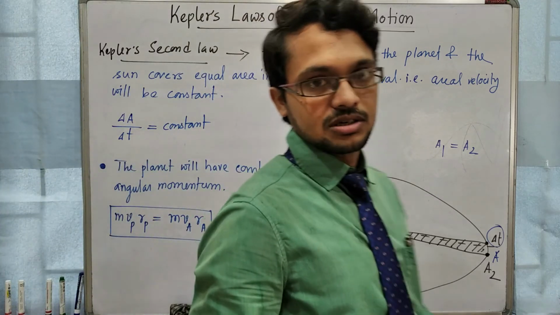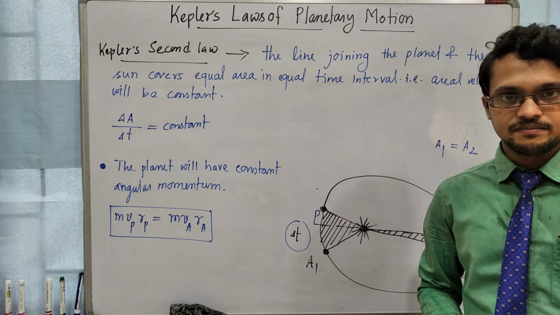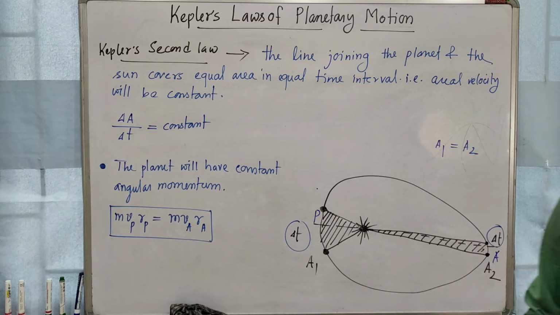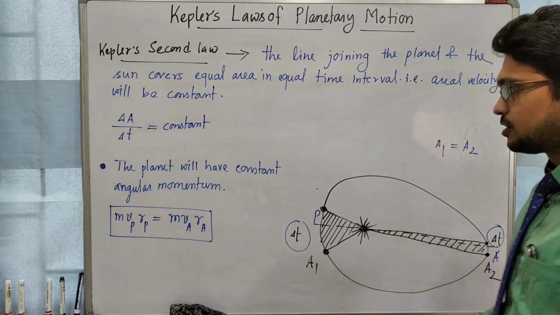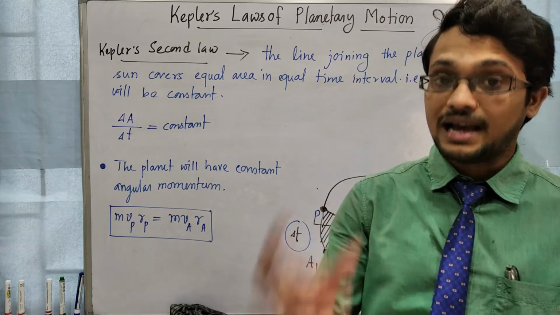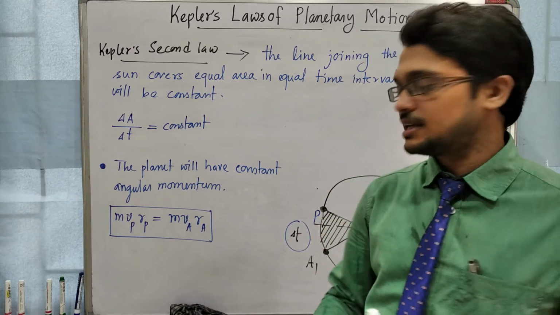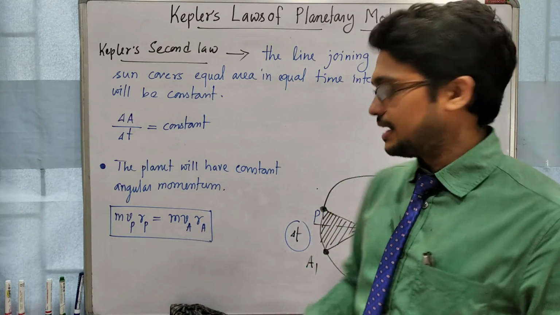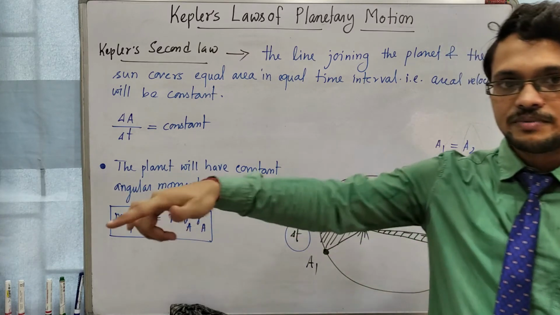V into r equal to constant means v is inversely proportional to the distance from the sun. Right? So when distance is increasing, speed will be less. When distance is decreasing, speed will be more. Conservation of angular momentum means its value will be the same, and at the same time its direction will also be the same, because angular momentum is a vector quantity. So the direction is the same. That means the planet is revolving in an elliptical orbit.